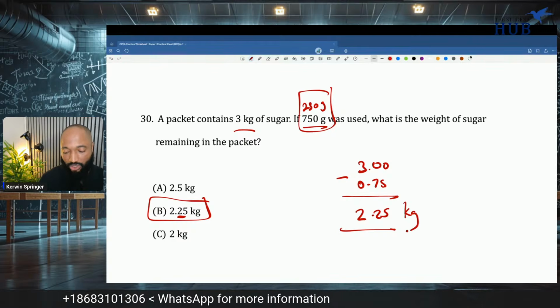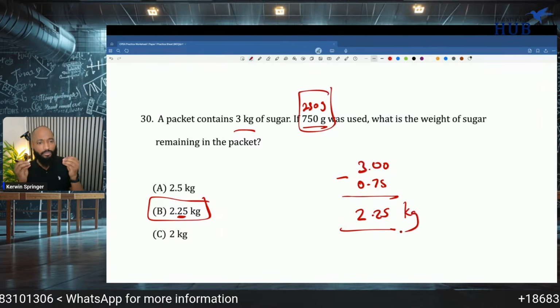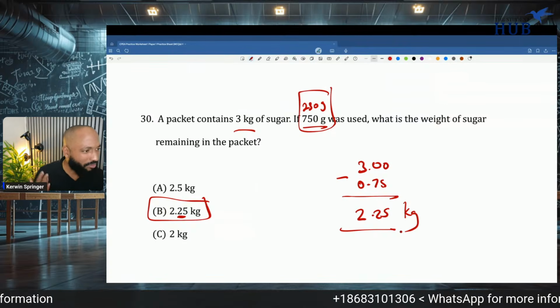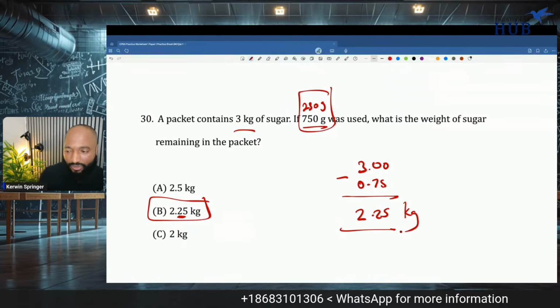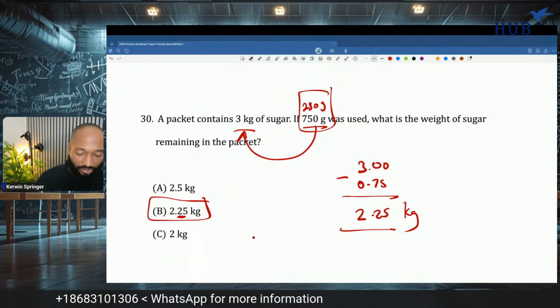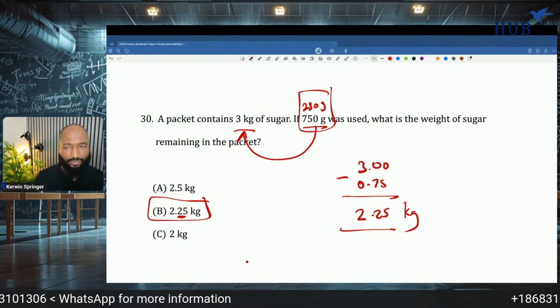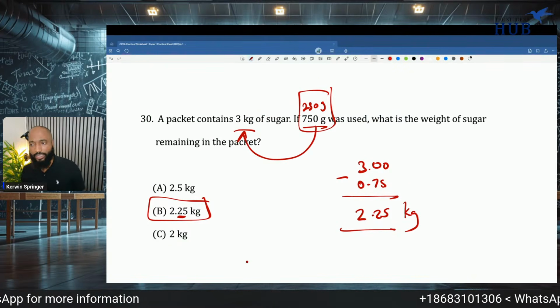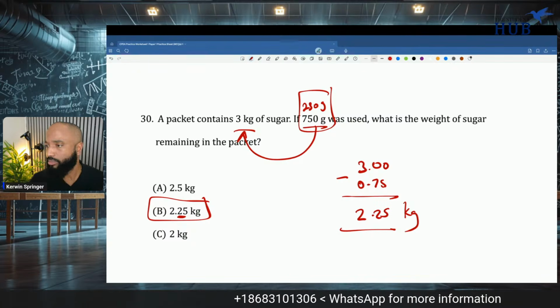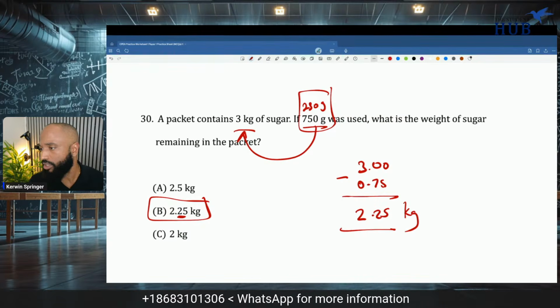And parents, your student at this stage should be able to keep up with the speed that I'm going with, because they would have seen this 250 and this 750 showing up a lot. So they should immediately be able to see what's happening here. If they're having trouble keeping up, it means they probably didn't practice enough. But don't let them panic. Just know you have some work to do.